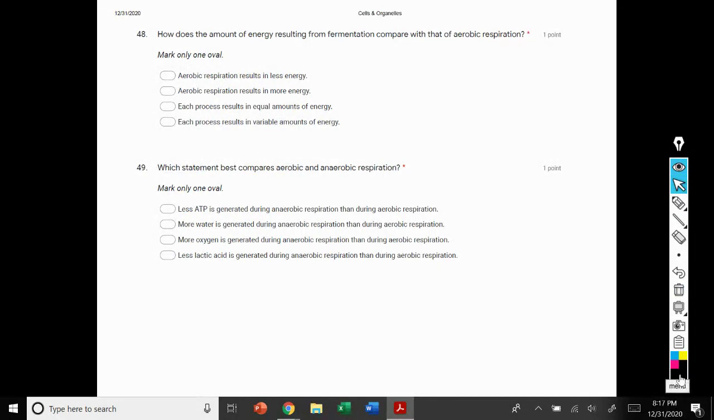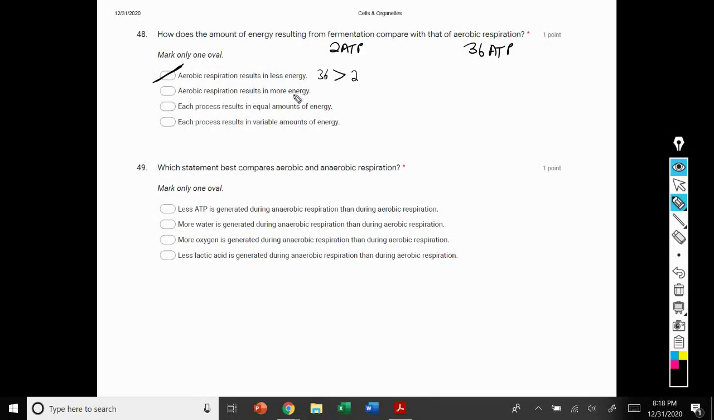48. How does the amount of energy resulting from fermentation, and so right there is 2 ATPs, compare with aerobic respiration? I'm not going to write the formulas out again, but we have already established that anaerobic processes like fermentation produce 2 ATPs, while aerobic processes produce 36 ATPs. So this question is asking us to compare those two processes in terms of how much energy they produce. Aerobic respiration results in less. 36 is greater than 2, so that is inaccurate.